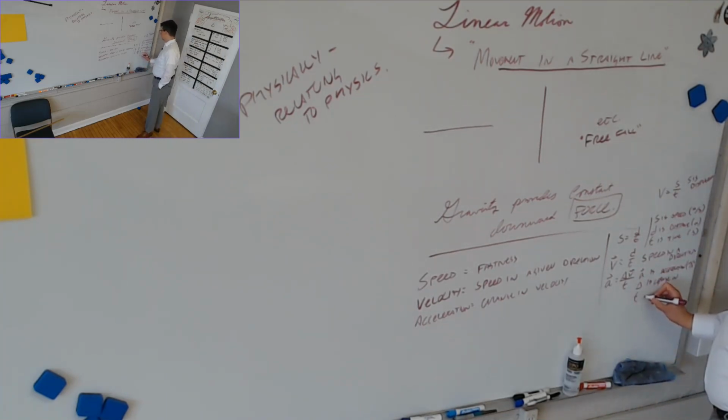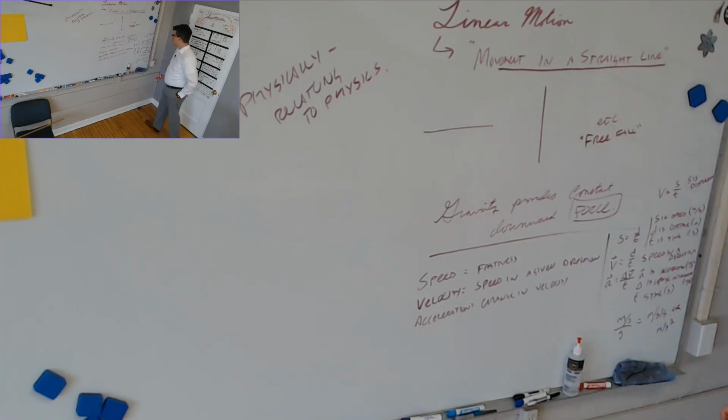And then lowercase t again is time measured in seconds. So now we have velocity. You can see that we have meters per second divided by seconds, meters per second divided by second, which will give us meters per second, or meters per second squared. Any of those expressions is fine.